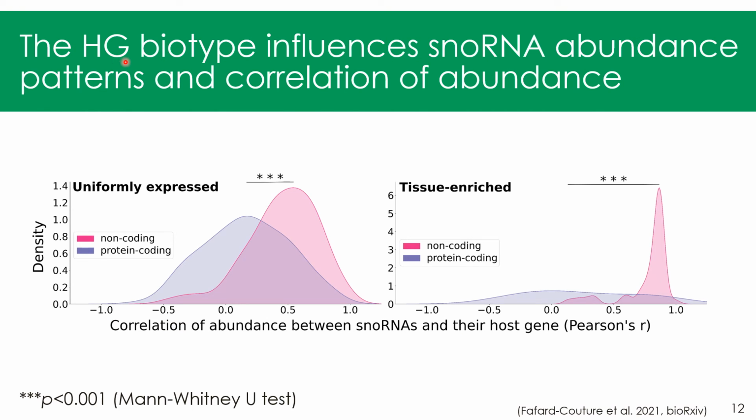I first looked at the host gene biotype, so whether the host gene codes for a protein, in purple, or is non-coding, in pink, dividing by our two abundance classes of snoRNA again. You can see that in both cases, snoRNAs encoded within a non-coding host gene tend to be positively correlated with their host gene, whereas when they're encoded within a protein-coding host gene, they tend to be more non-correlated or even anti-correlated with their host gene.